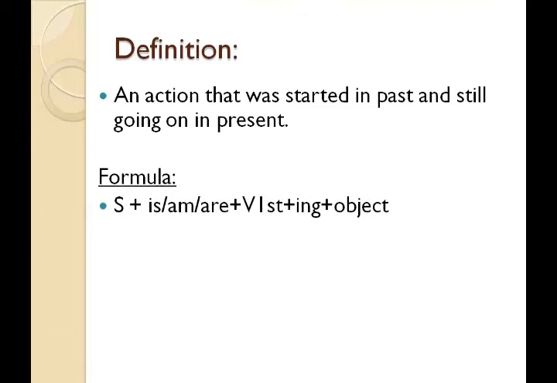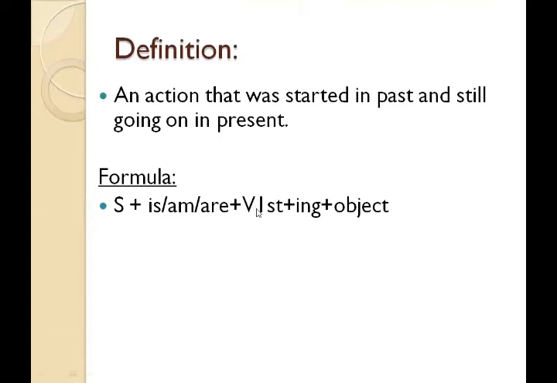Okay, students, now this is the formula and formation of the present continuous tense. We use the subject, then with the subject we add auxiliary verbs is, am and are. Is, am and are are the helping verbs of present continuous tense. Understand?